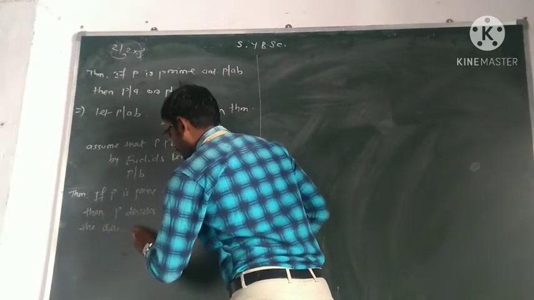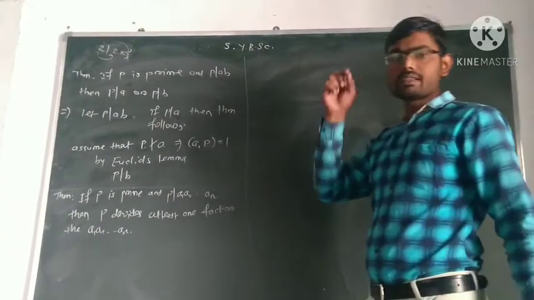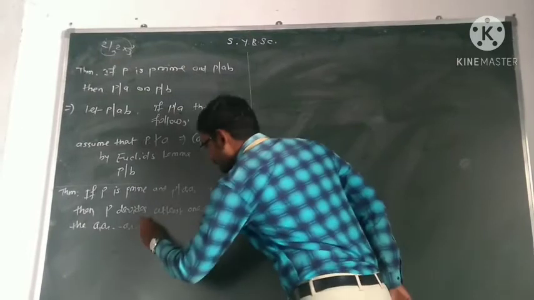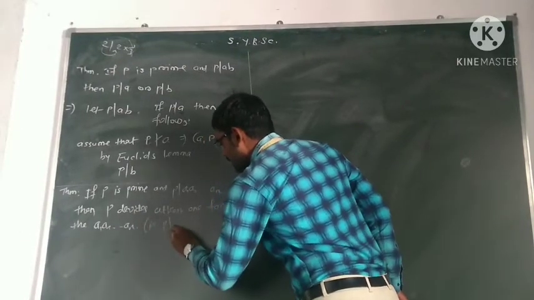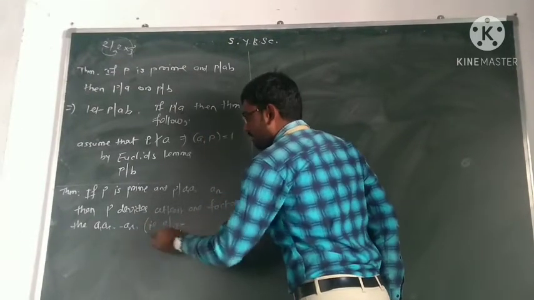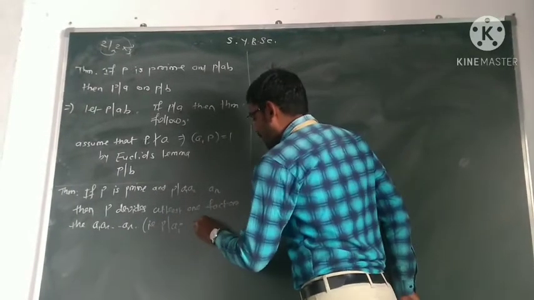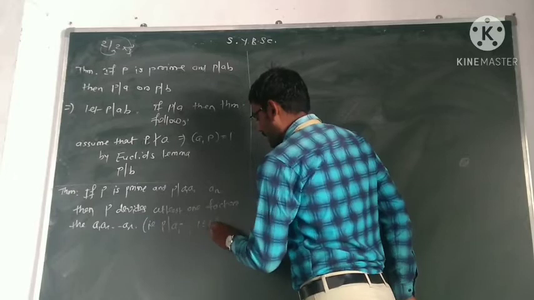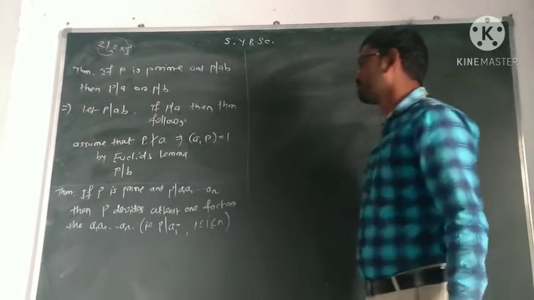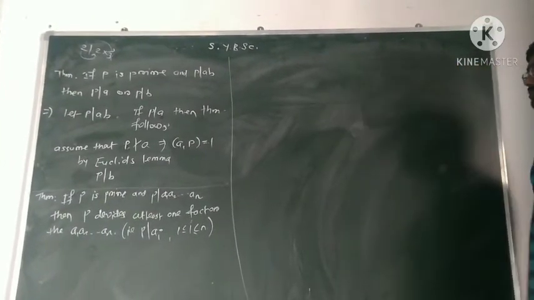That is, P must divide some Ai. That is, P must divide one of A1, A2 or An. So we can say P divides Ai where i is greater than or equal to 1 and less than or equal to n. So we will prove this.